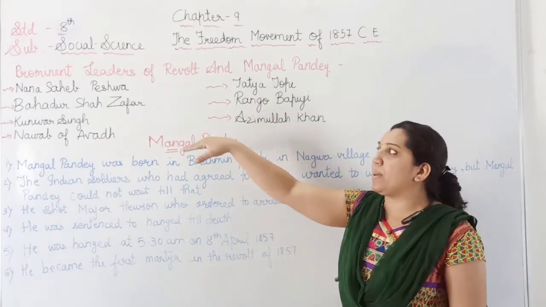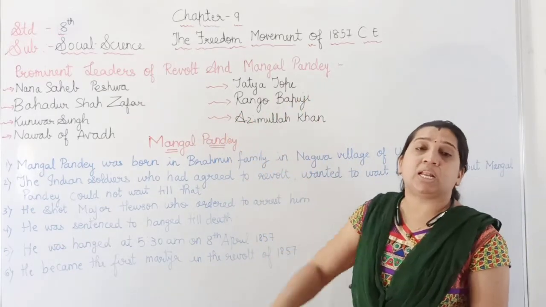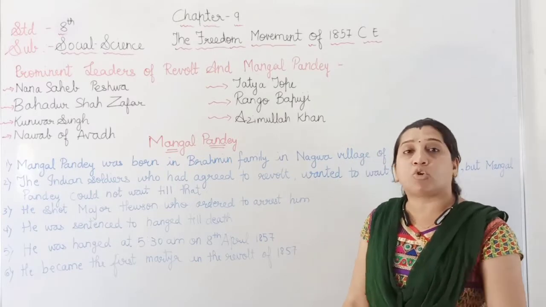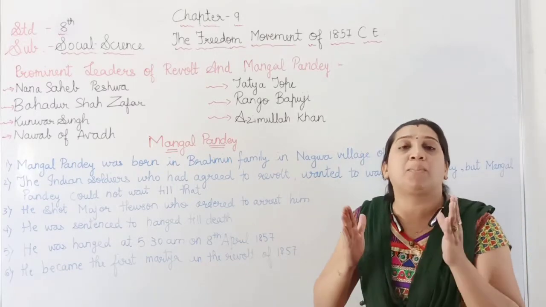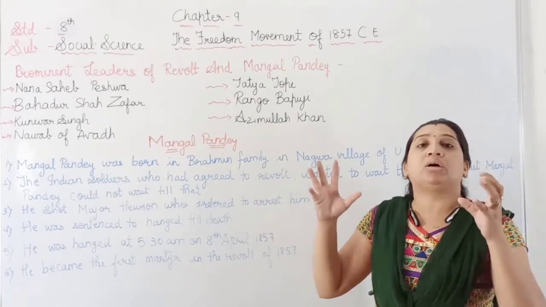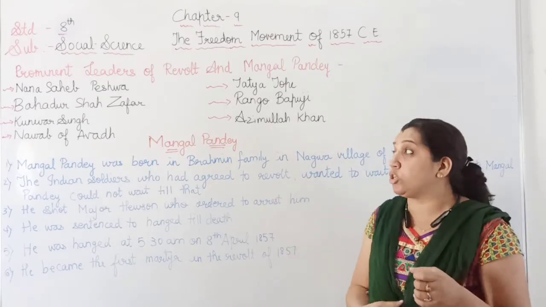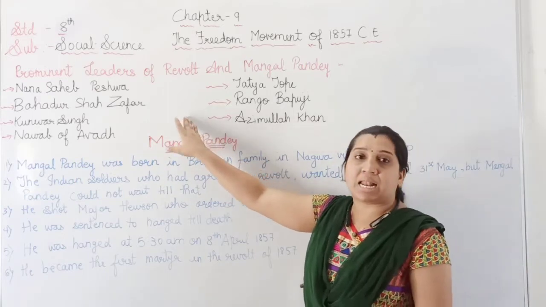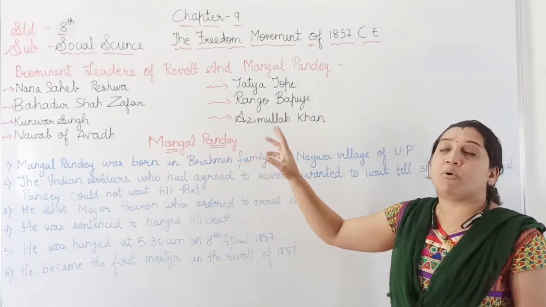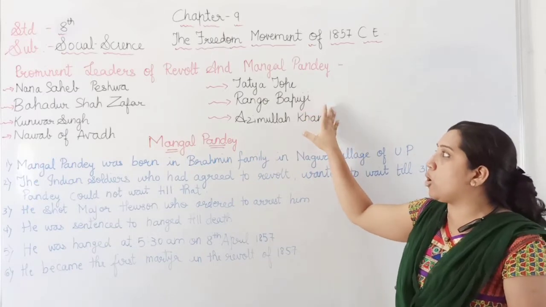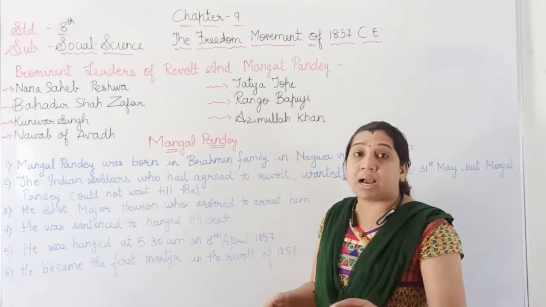So again, I want to repeat the prominent leaders who played a very important role to plan, to handle, to lead, and to give their guidance in the formation of the revolt of 1857. That was Nana Sahib Peshwa, Bahadur Shah Zafar, Kunwar Singh, Nawab of Awadh, Tatya Tope, Rango Bapuji, and Azimullah Khan.